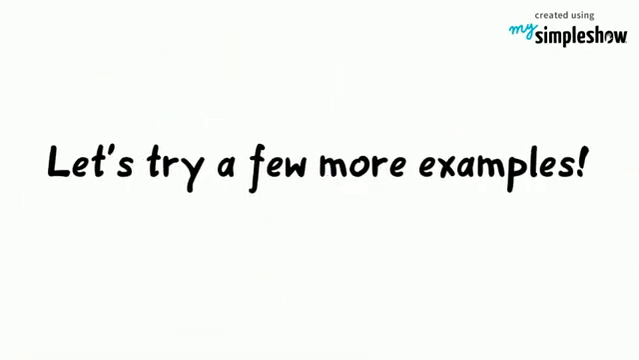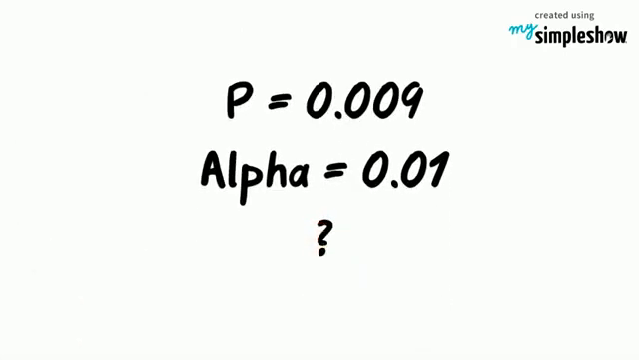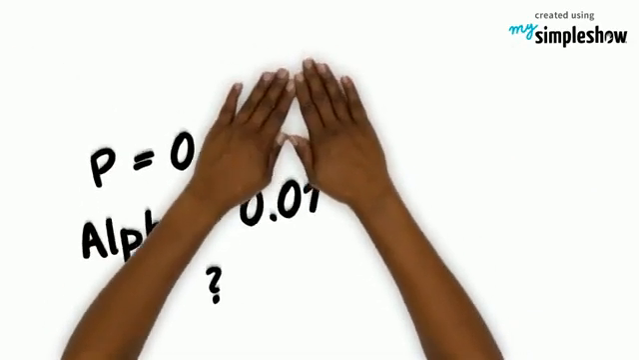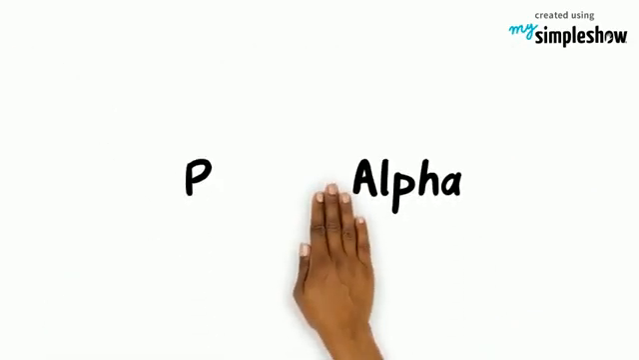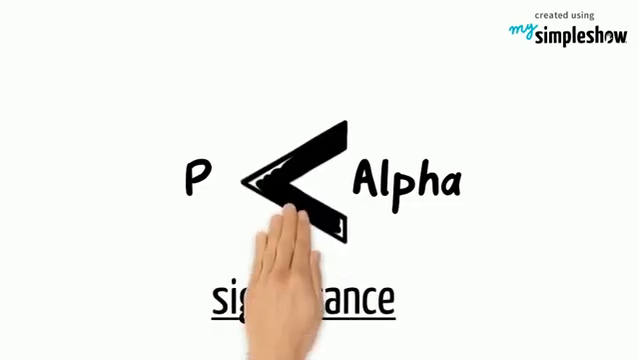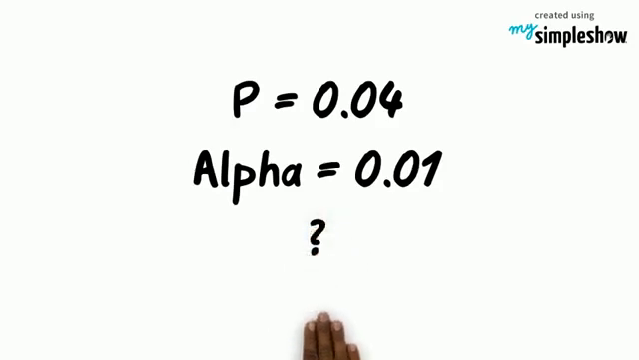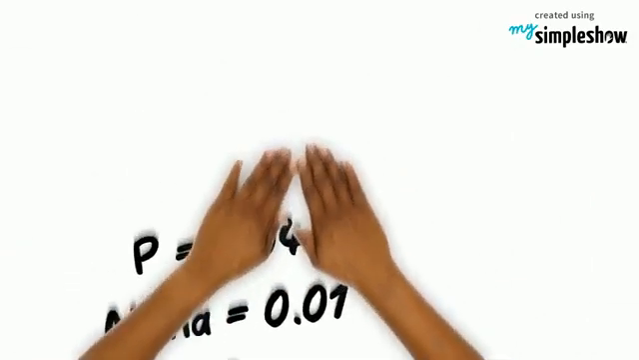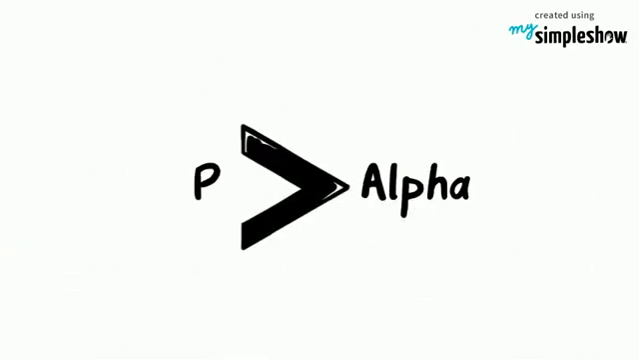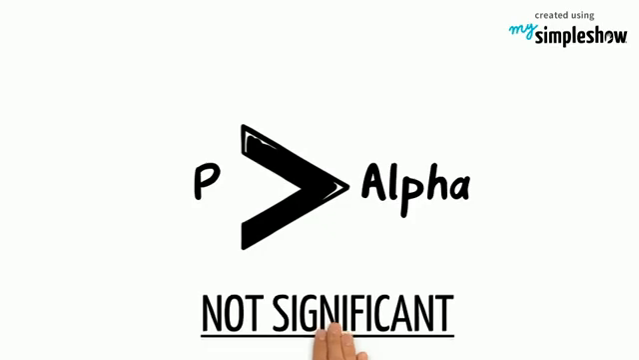Let's try a few more examples. What if the p-value was 0.009 and alpha was 0.01? In this case the p-value is significant because it's less than alpha. What if the p-value was 0.04 and alpha was 0.01? The p-value is greater than alpha, so it's not significant.